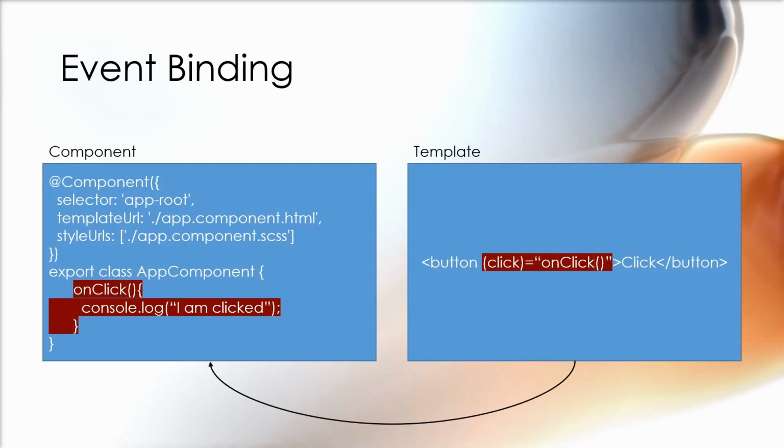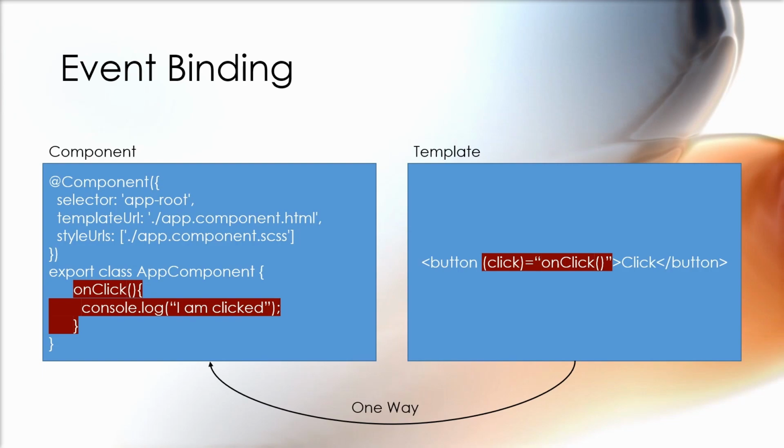That means the data will go from the template to the component, because our user only directly interacts with the template. So whenever he performs certain operation like clicking on a button or inputting certain value in a form field, if based on that action we need to execute a block of code, we will take the help of event binding. In the example that you see on the screen, we are listening to a click event on a button, and based on that we are calling a function whose name is onClick and is defined in our component file. And this is also an example of one-way binding, since the data goes one way.